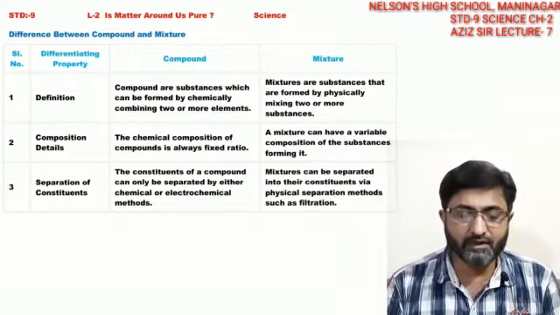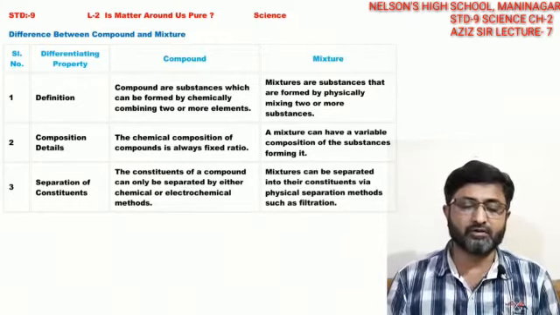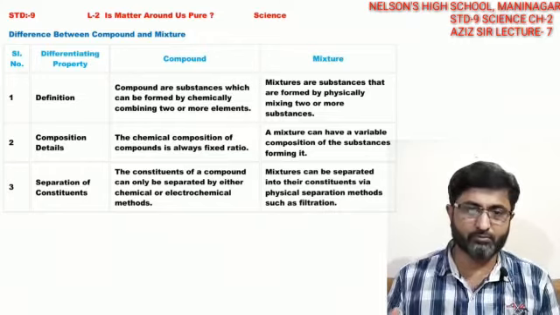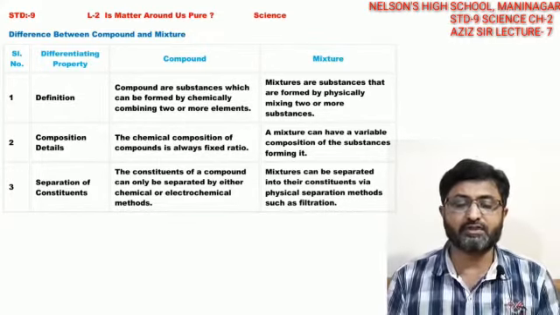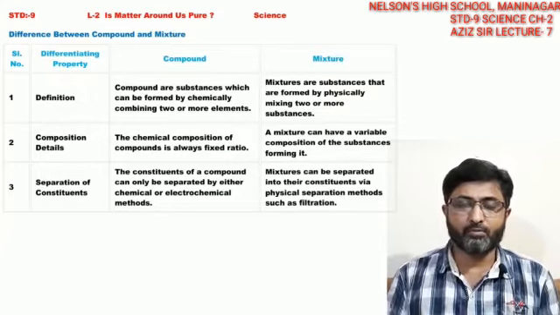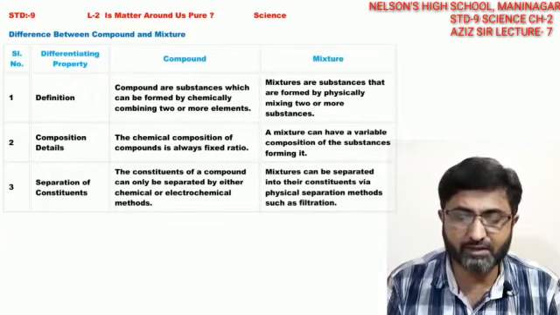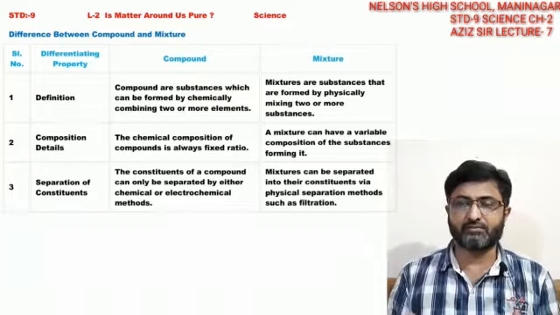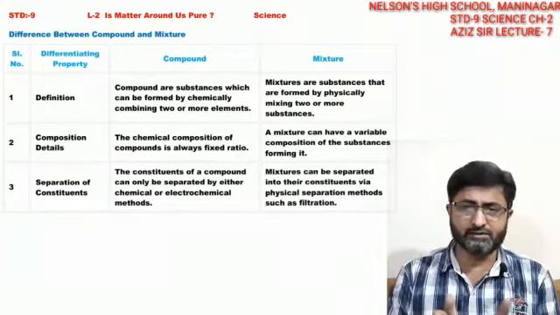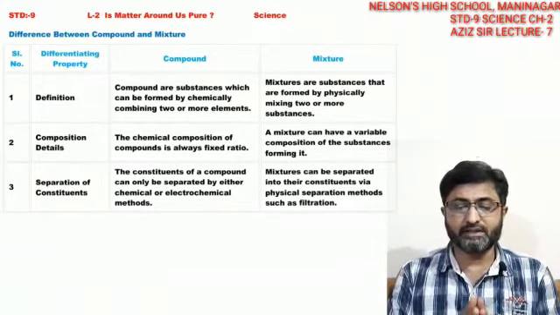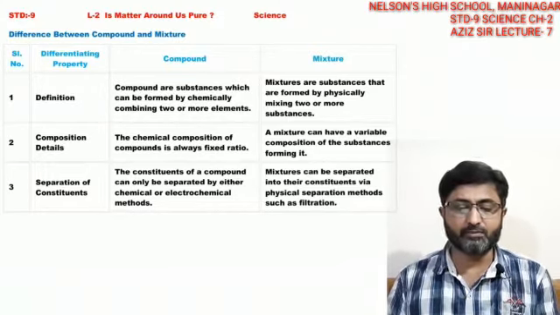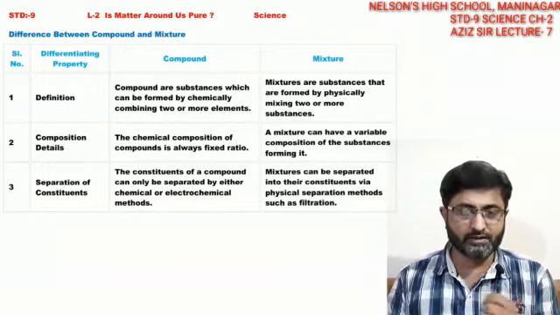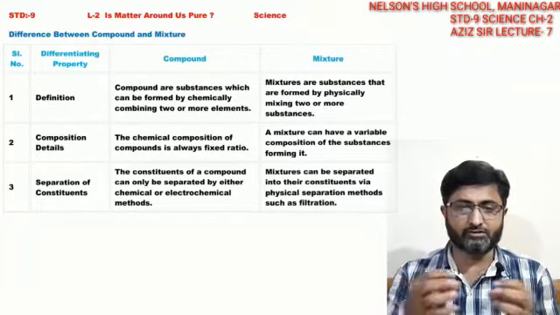Compounds, as we have seen before, are formed by mixing two or more elements, whereas a mixture is formed by physical mixing of two or more substances. These are physical mixtures, that is, they do not change their own properties. Let me explain in simple terms: in water molecules, as I gave you, hydrogen and oxygen combine to give